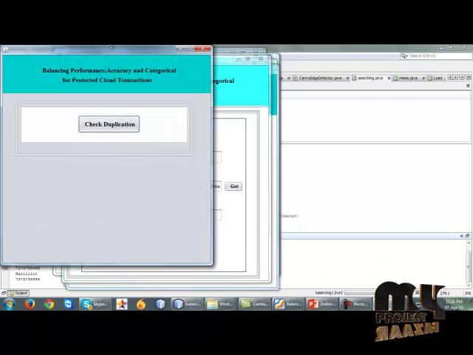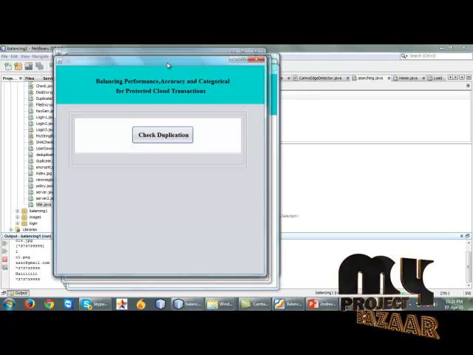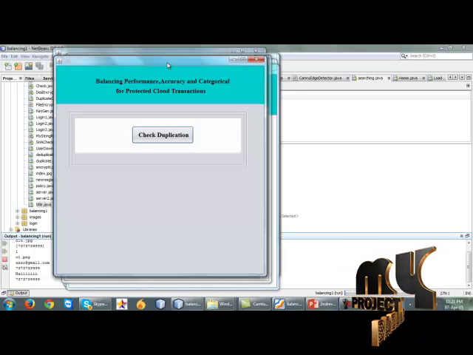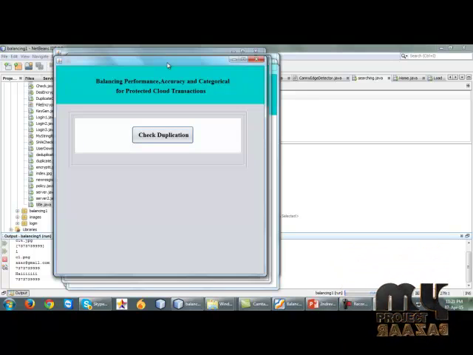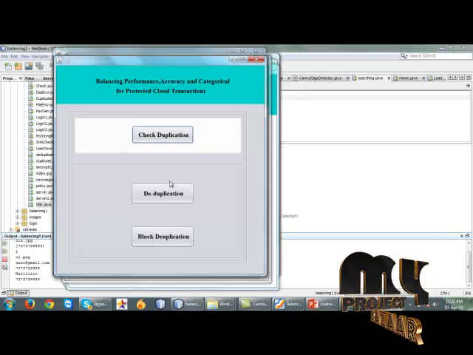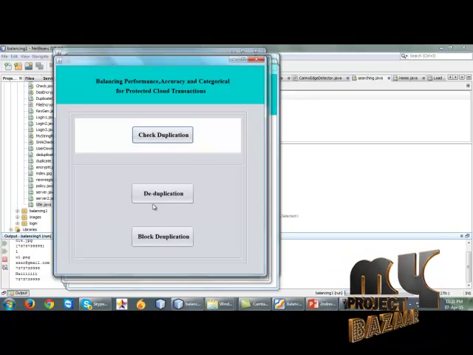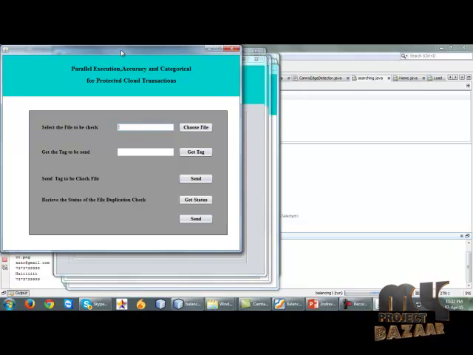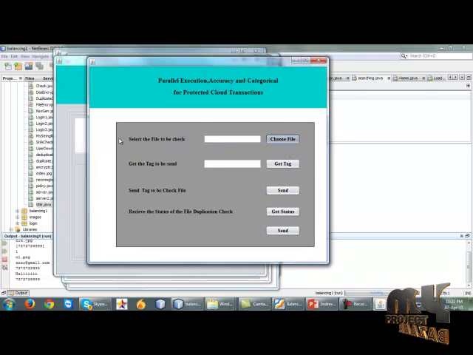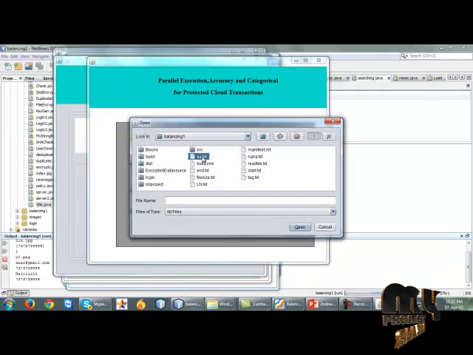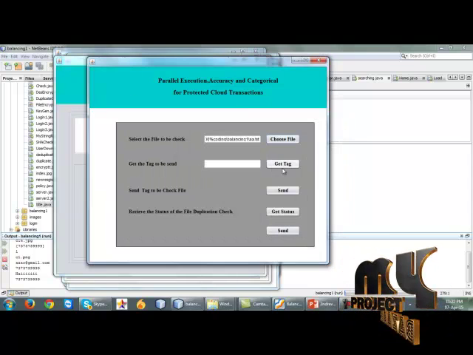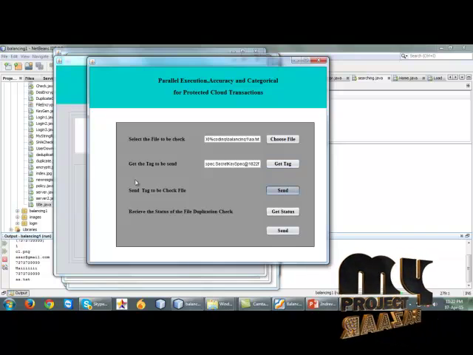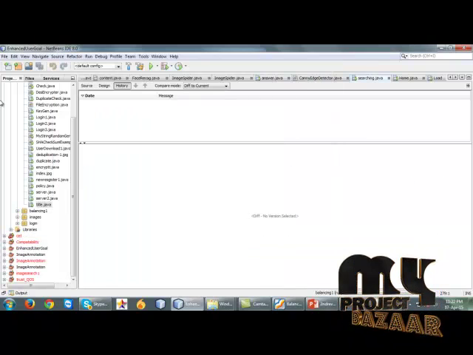Connecting successfully. Cloud is an online storage, so we should not waste our cloud storage space, so we have to check the duplication option. Deduplication is a file duplication check, and block duplication checks whether duplicates exist inside the file. In deduplication, first of all choose the file, we have to generate the tag and send it to the cloud service provider.